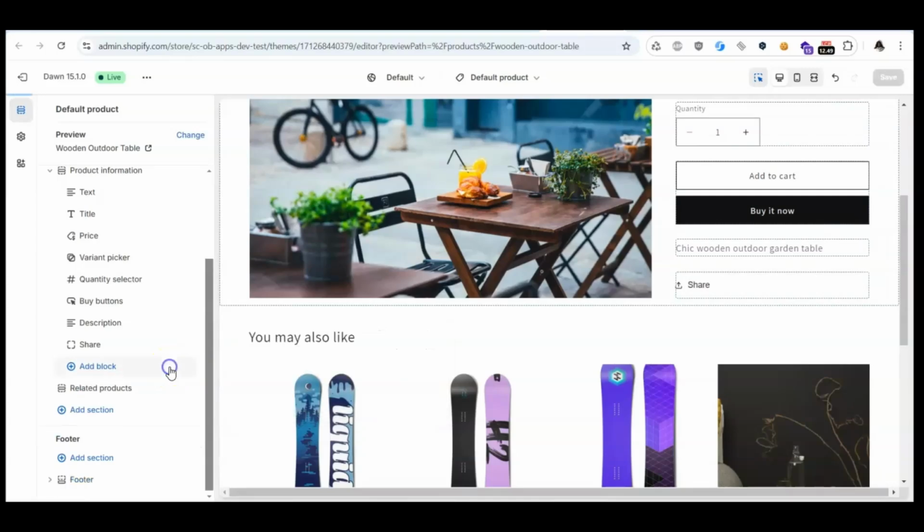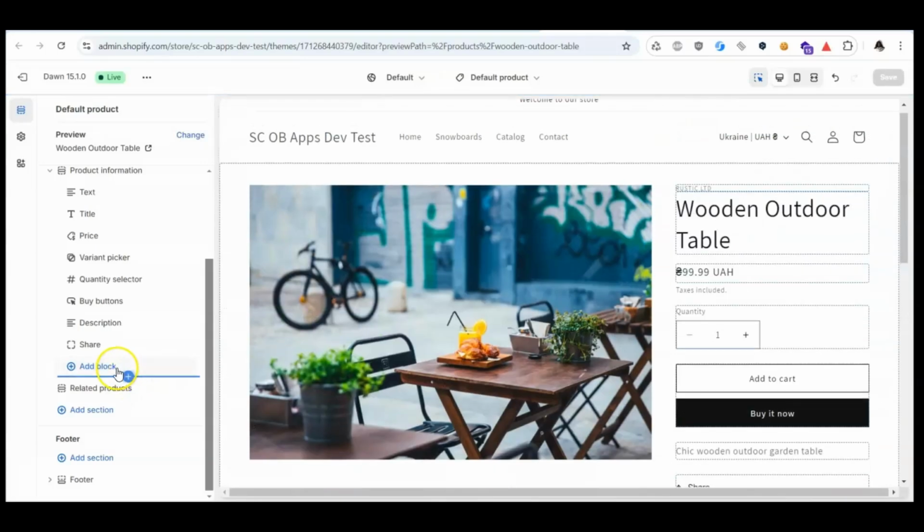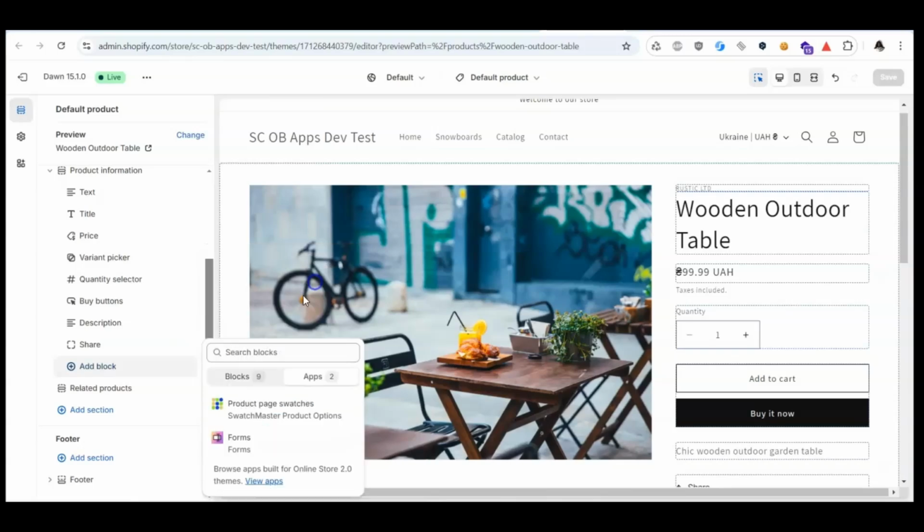If not, you can also add the widget manually. To do this, click Add block, go to the Apps tab, and find the Product Page Swatches widget from SwatchMaster Product Options.